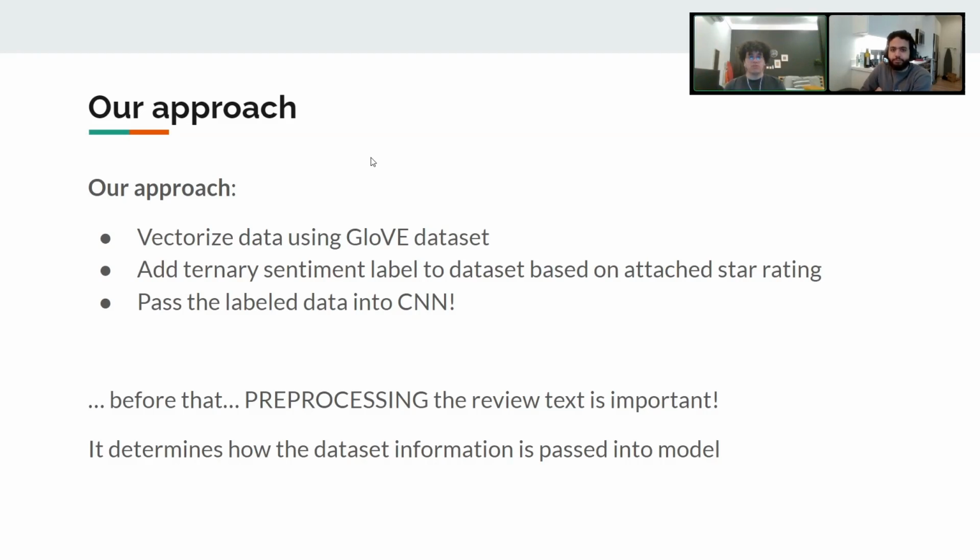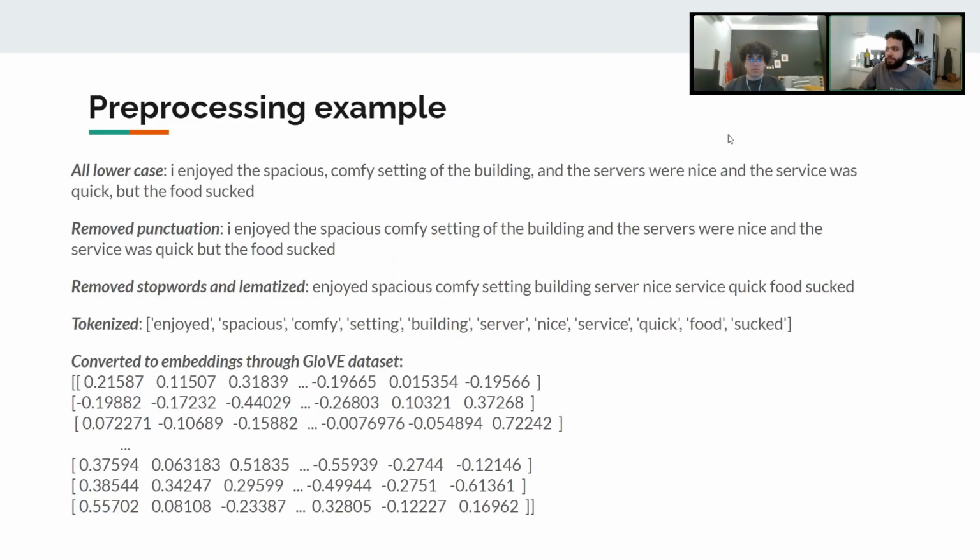What we did first was we vectorized the data using the pre-trained GloVe dataset. After that, we added a ternary sentiment label to the dataset, and we used the star rating for that. So 4 stars and above, we attached positive, 3 we attached neutral, and 2 and below we attached negative. That allows us to label the data without doing it manually. Then we pass that into the CNN. But of course, before that, we did some pre-processing.